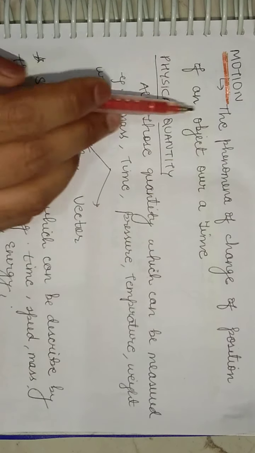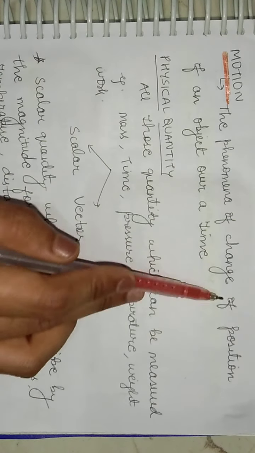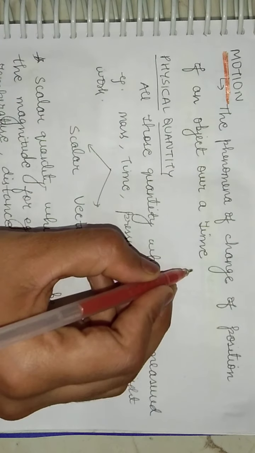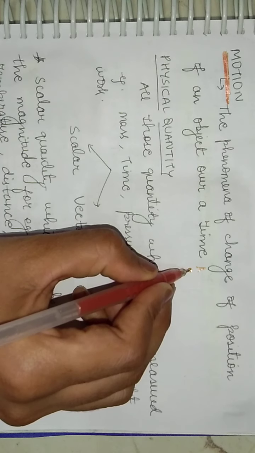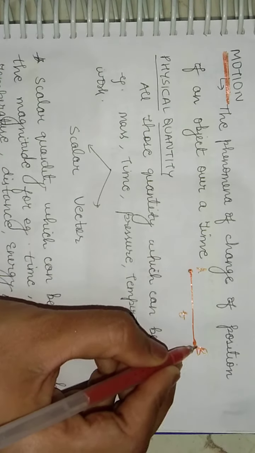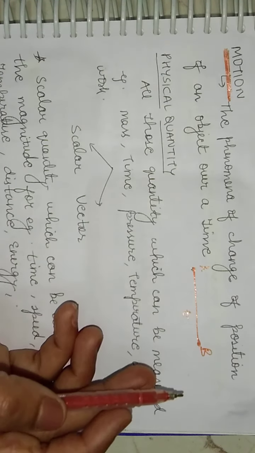Now students, motion is basically the phenomenon of change of position of an object over time. For example, this is an object at position A. After some time, at time t, it reaches B. Fine. So here the object possesses motion.